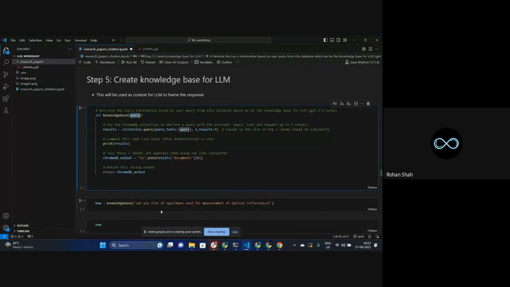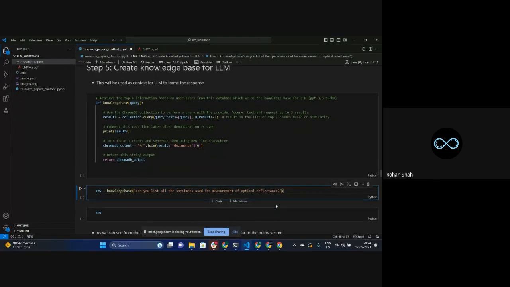For example, over here I've taken an example: can you list all the specimens used for measurement of optical reflectance? That should be the correct one, right? So that's the query that I'm giving. How do I know this kind of thing? Because I've gone through a little bit of the information to demonstrate it over here. Just to give you a demonstration, I have used this particular question.